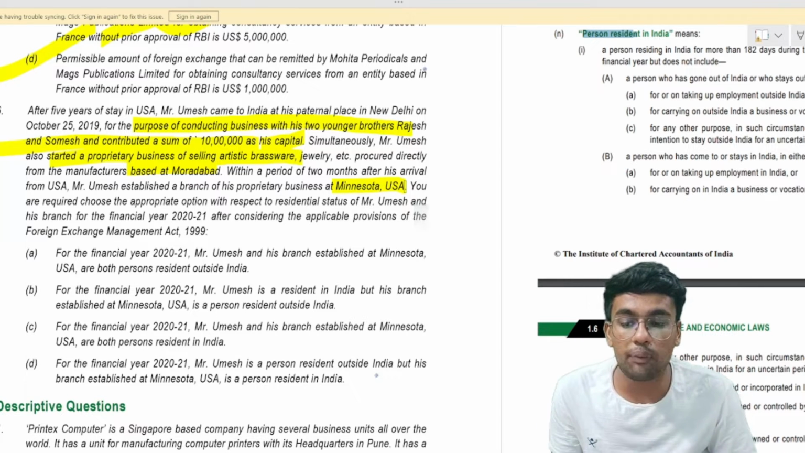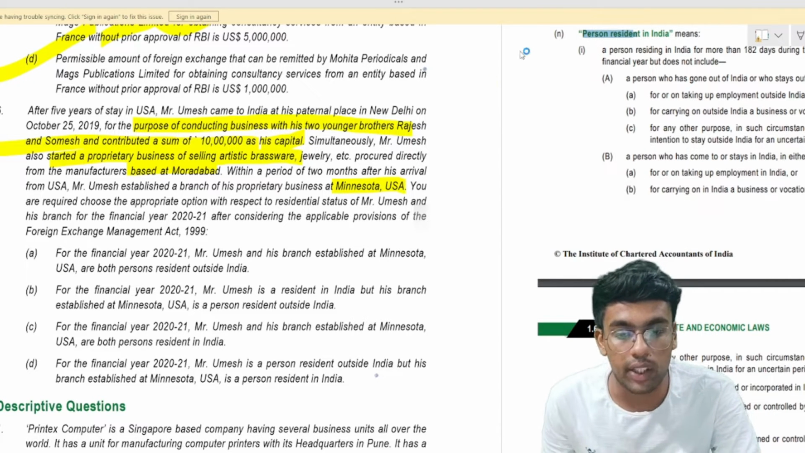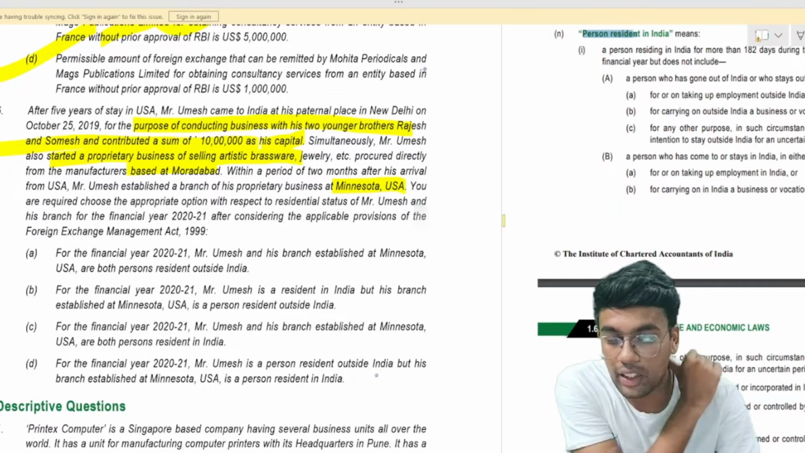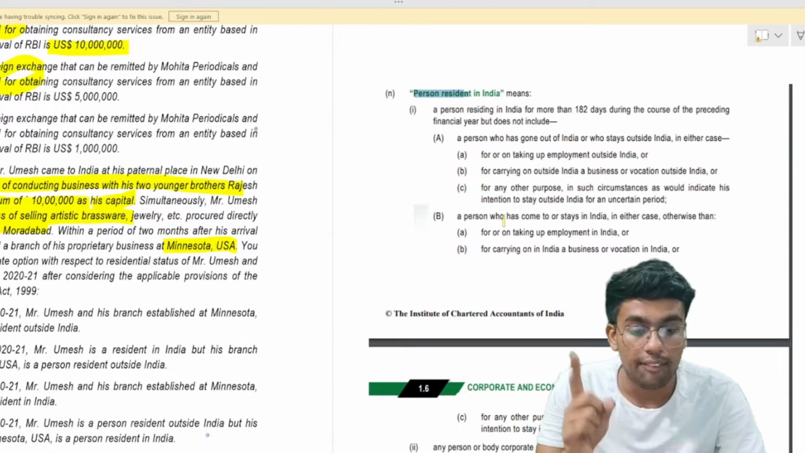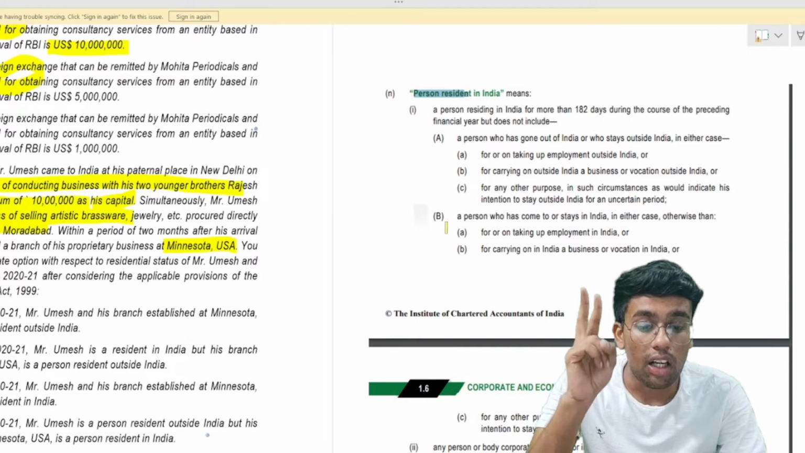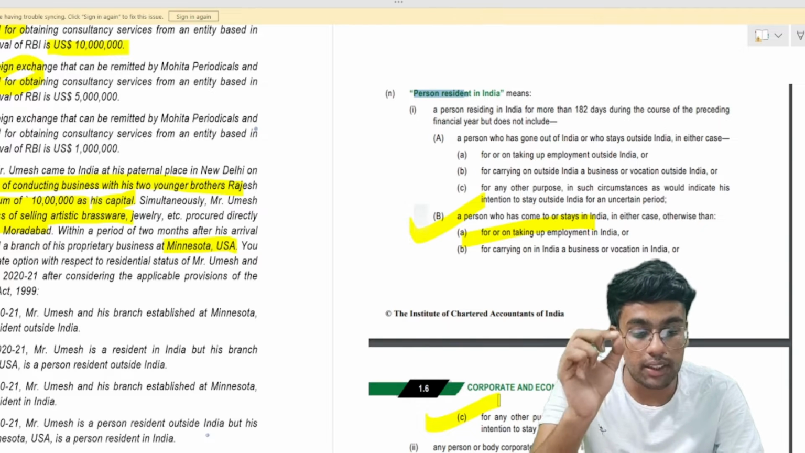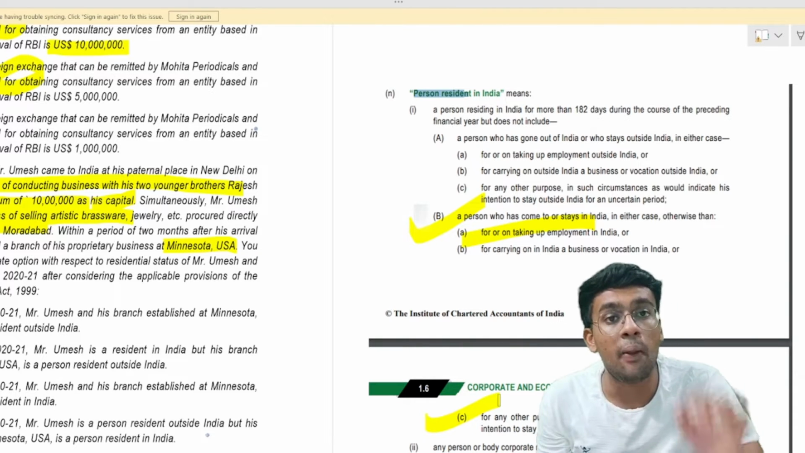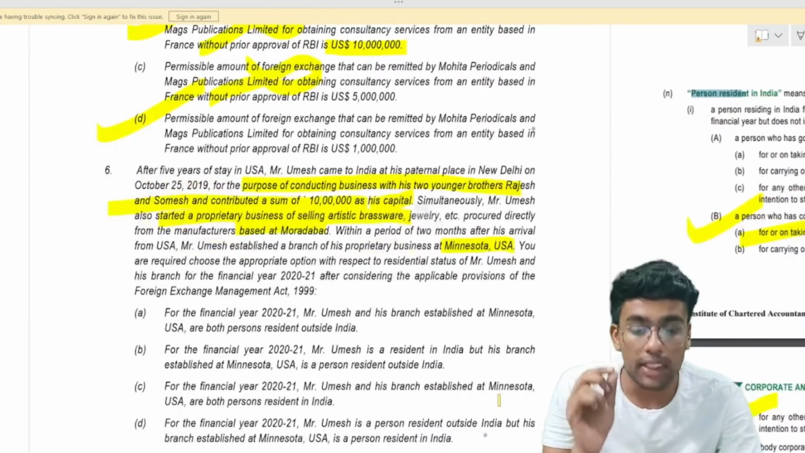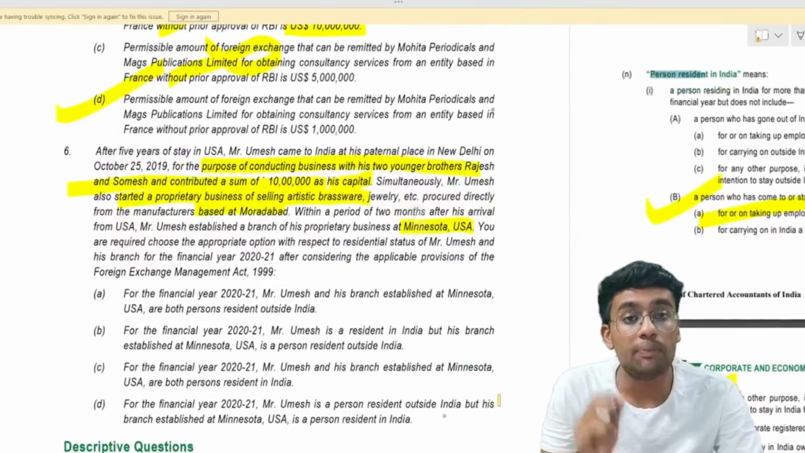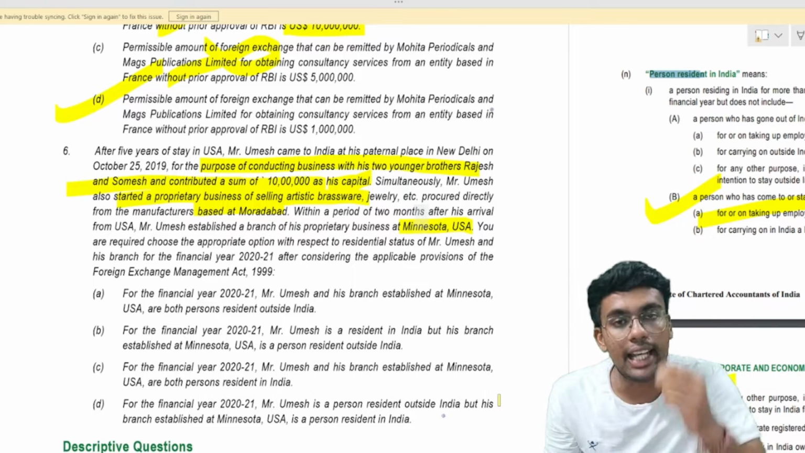You are required to choose the appropriate option with respect to the residential status of Mr. Umesh and his branch for the financial year 2021. So we have read in your definition of person resident in India, a person who has come to India for the purpose of taking up employment or for carrying on business or vocation in India or for any other purpose which indicates his intention to stay in India for an uncertain period, then such person would be considered as a person resident in India. Therefore, Mr. Umesh, who has come to India for the purpose of business, would be considered a person resident in India the day he lands in India.